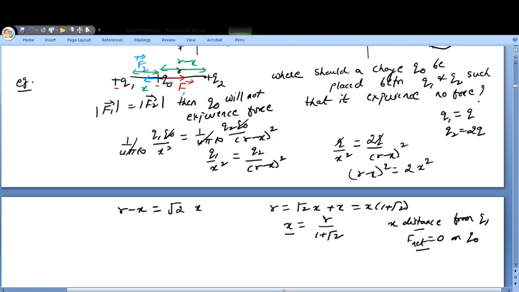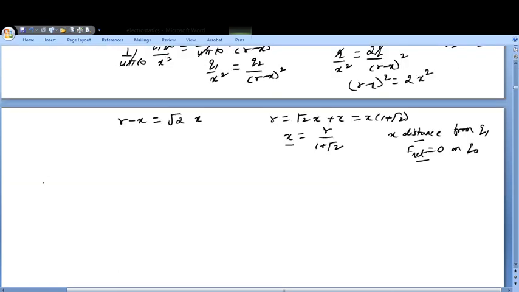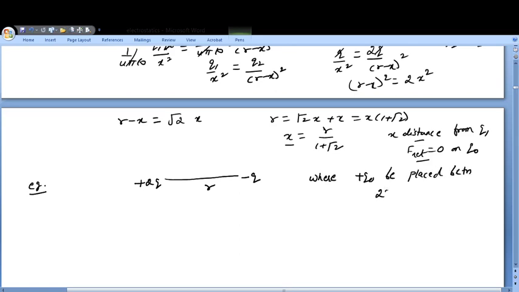Now see how variations of these numericals can take place. For example, I give you a charge plus 2Q, and I have a charge here minus Q. These are the two charges and they are separated by distance r. Then I am asking where plus Q naught should be placed between 2Q and minus Q so that it experiences no force.